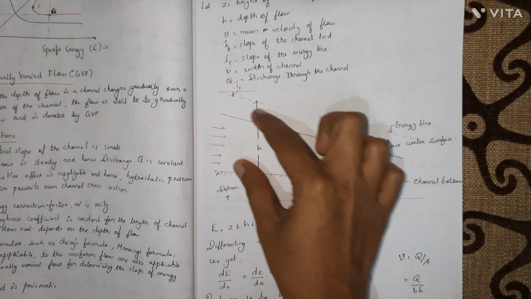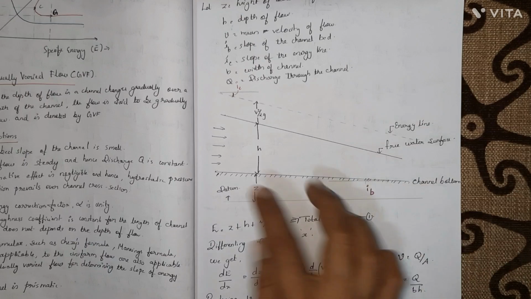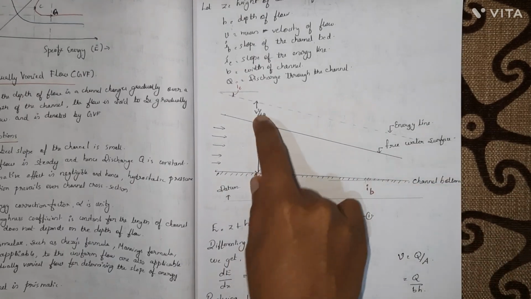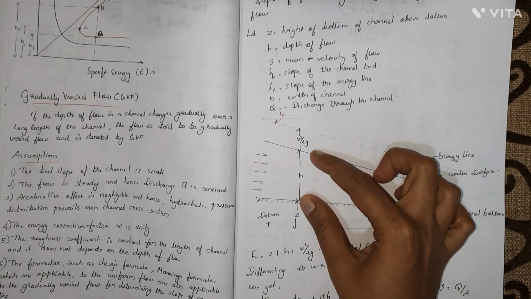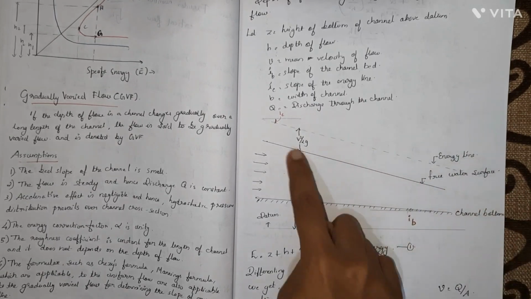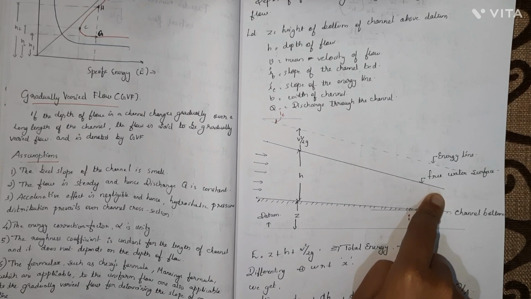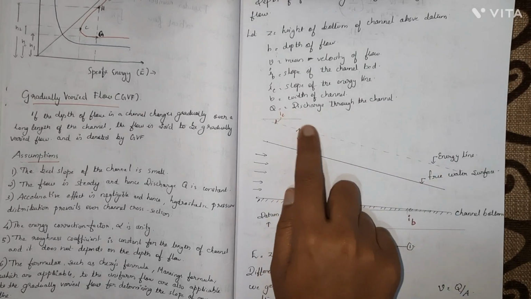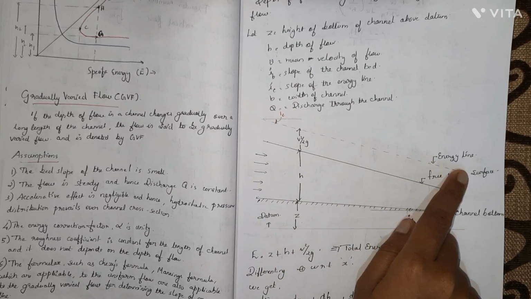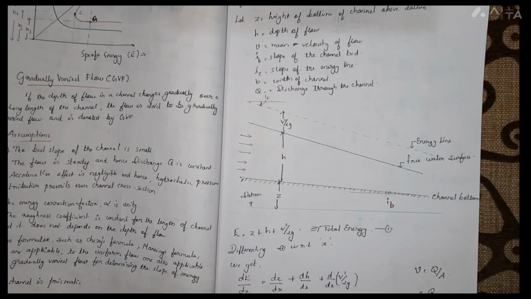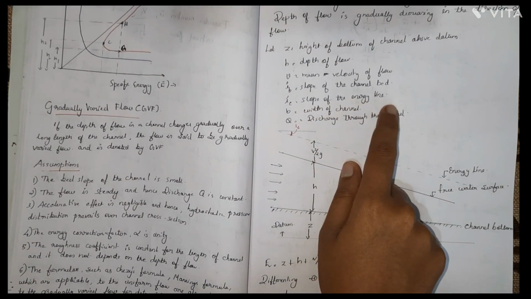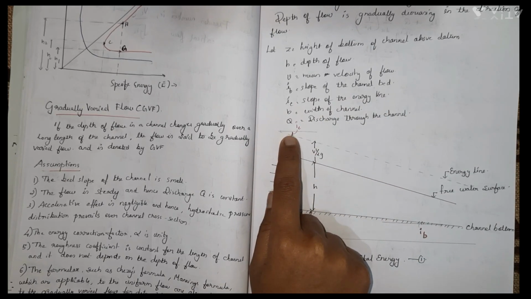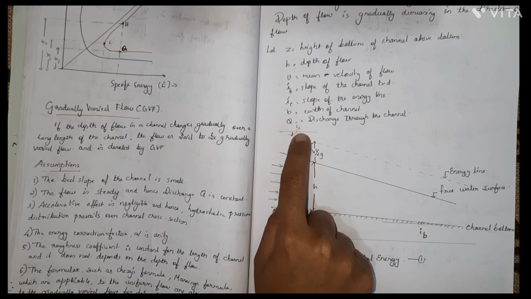And we know that this depth of flow is gradually decreasing over a long length of the channel. This H is the depth of the flow. And this is the free water surface. Parallel to this free water surface, we can plot the energy line, that is the kinetic energy line. IE is the slope of the energy line. I am marking this as the slope of the energy line, that is IE.